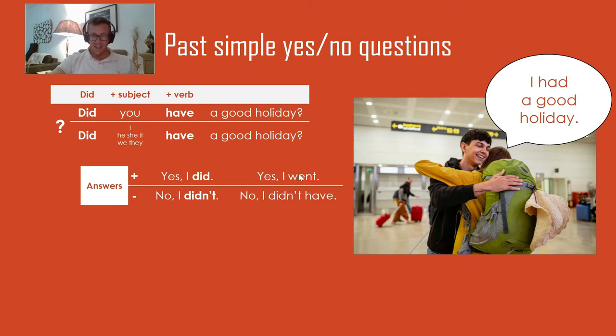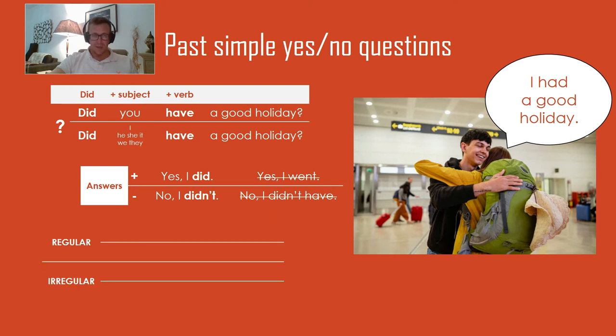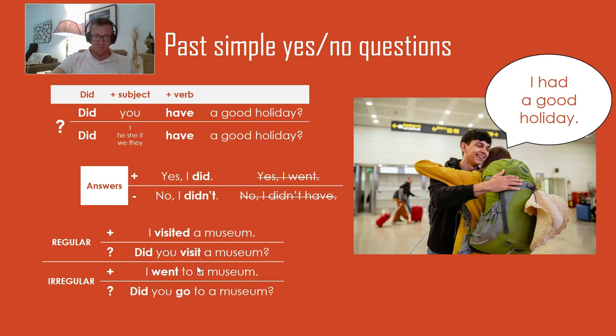We don't say, yes, I went. And we don't say, no, I didn't have. That's wrong. Now remember we studied regular and irregular before. I visited, for example, is regular, or I went is irregular. In the questions, the verb form is the same, the original. We don't change it. Did you visit a museum?